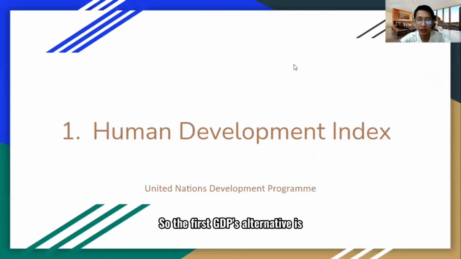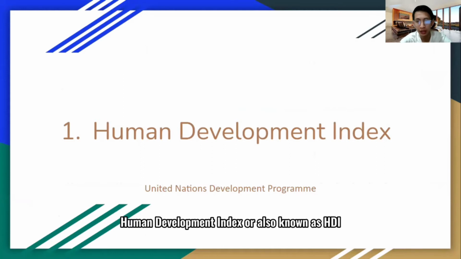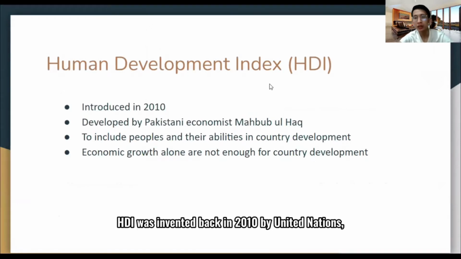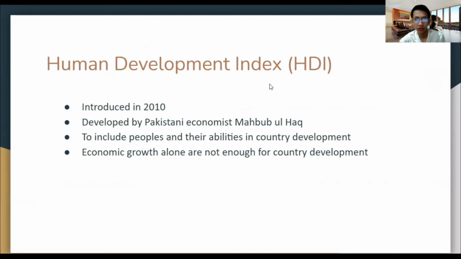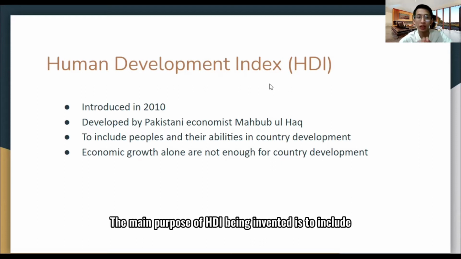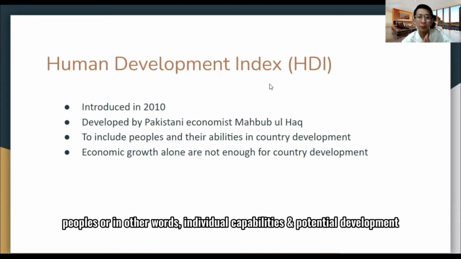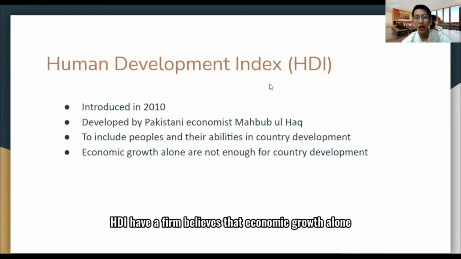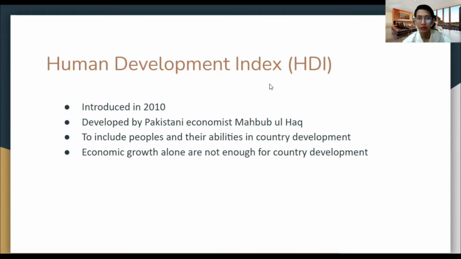So the first GDP alternative is the Human Development Index, also known as HDI, under the United Nations Development Programme. HDI was invented back in 2010 by the United Nations and a Pakistani economist named Mahbub ul Haq. The main purpose of HDI is to include people's, or in other words individual, capabilities and potential development into countries' enhancement or development. HDI has a firm belief that economic growth alone is not enough to determine a country's development.